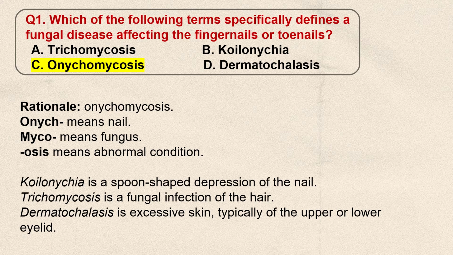When you check other answers, koilonychia is a spoon-shaped depression of the nail. Trichomycosis is a fungal infection of the hair. Dermatocalasis is an excessive skin, typically of the upper or lower eyelid.